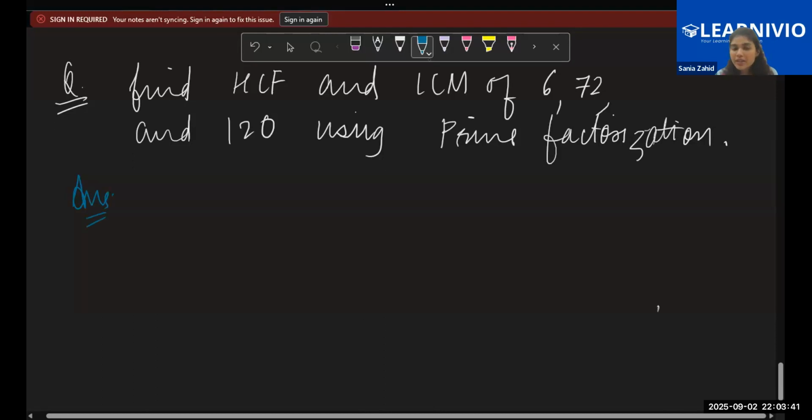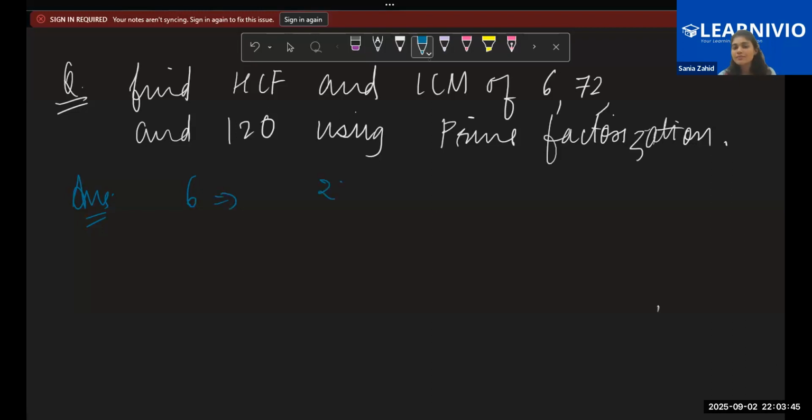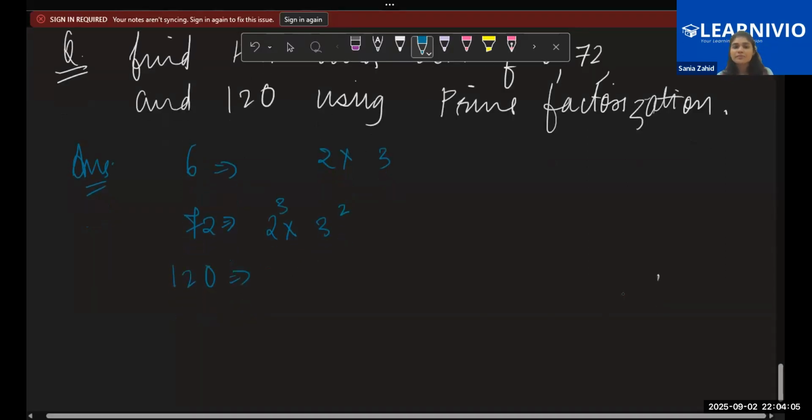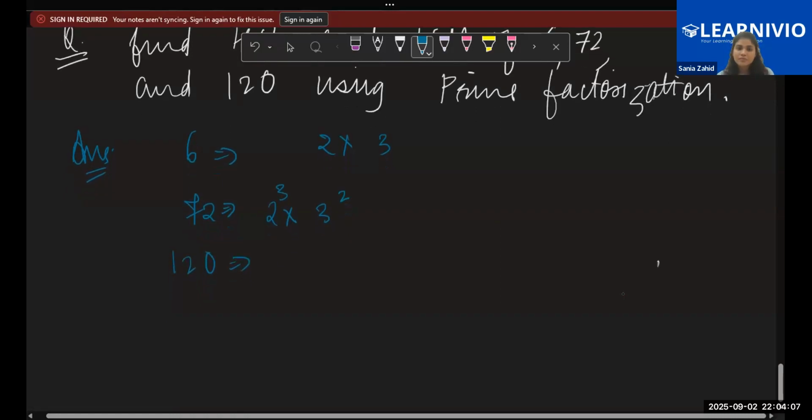First of all, you find the prime factorization of 6. That's 2 into 3. Then for 72, what are you getting? 2 to the power 3 and 3 to the power 2. Again, what about 120? 2 to the power 3 into 3 to the power 1 into 5 to the power 1.